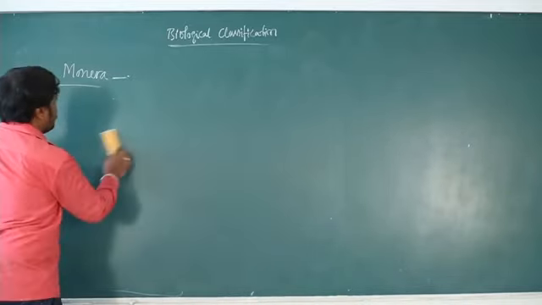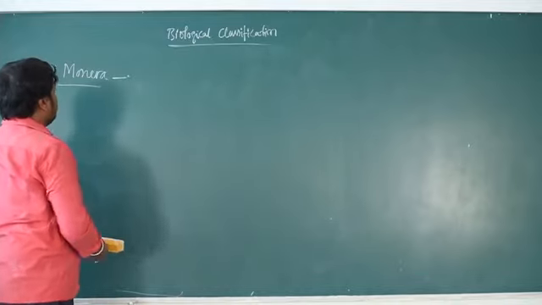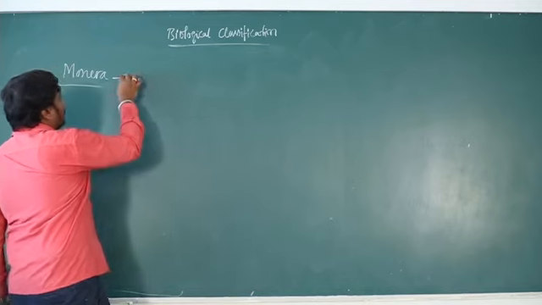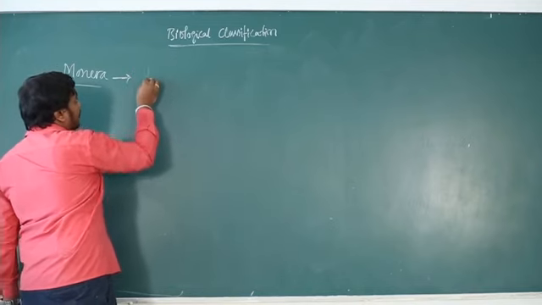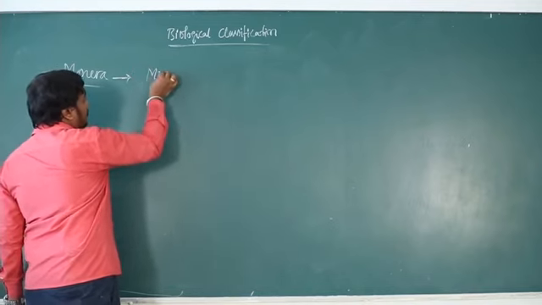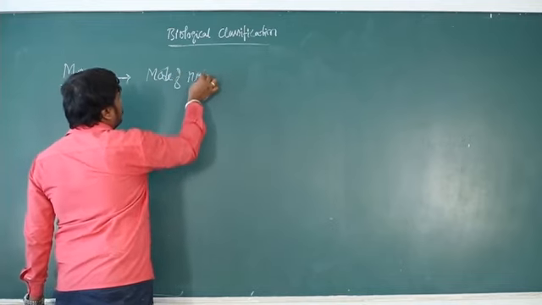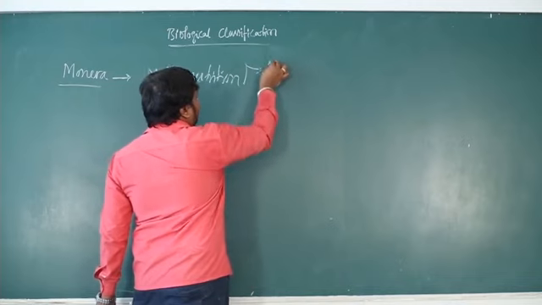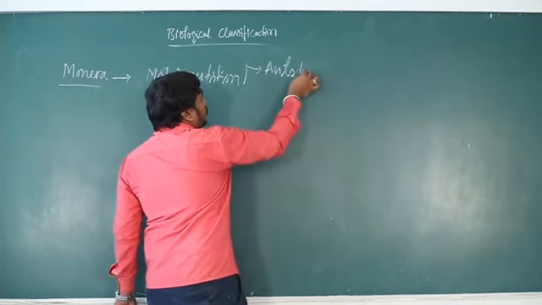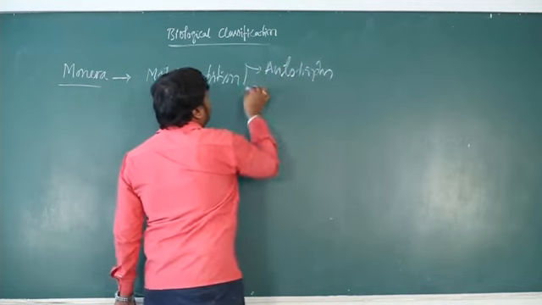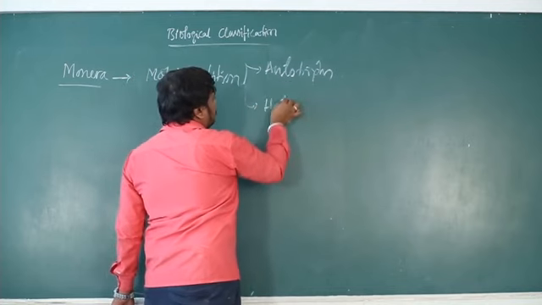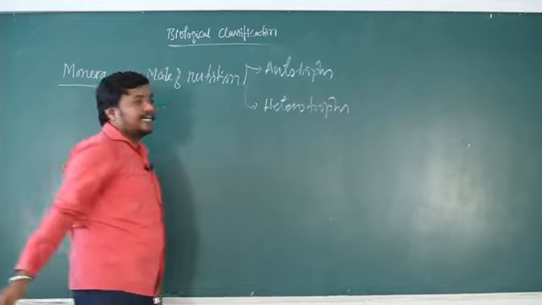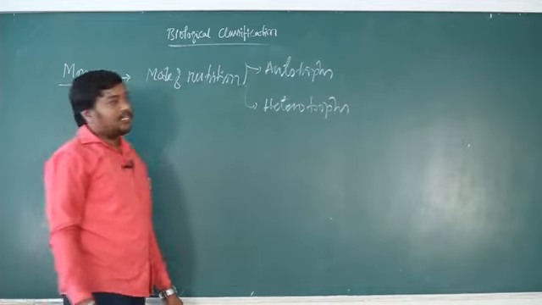No histone proteins are present. Then these eubacteria, with respect to their mode of nutrition, they are autotrophs and heterotrophs. So both groups are there. So autotrophs are there and heterotrophs are there.